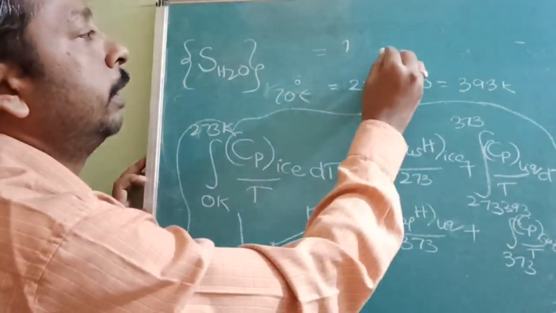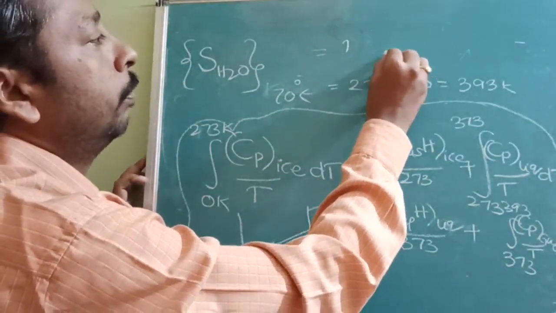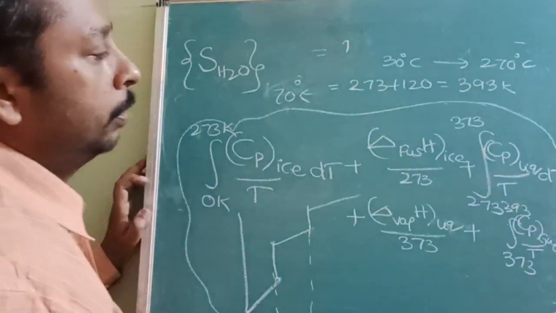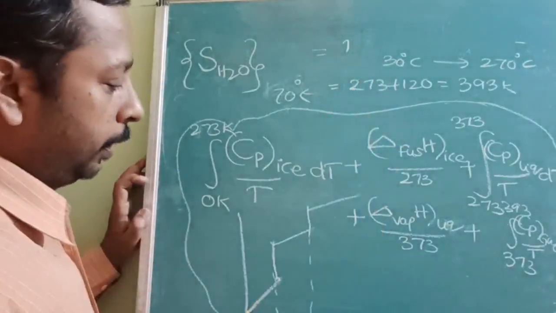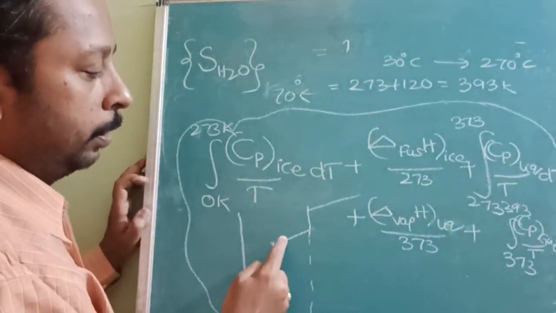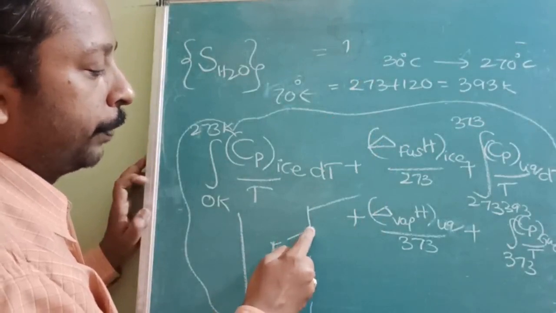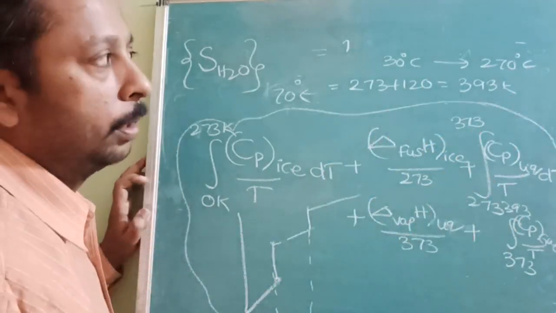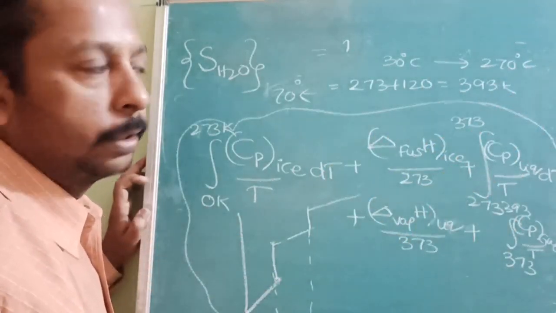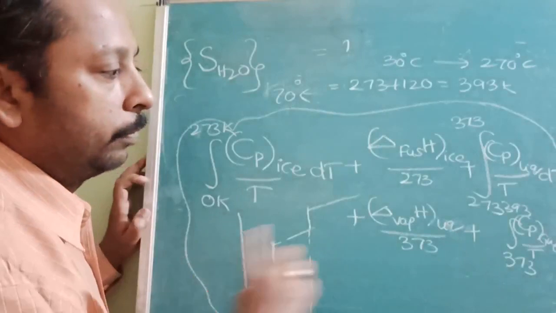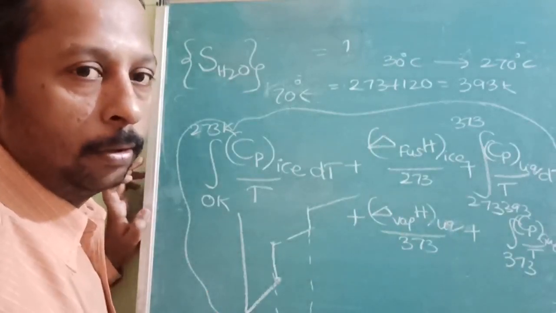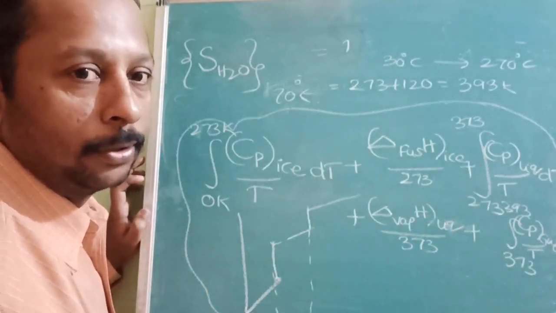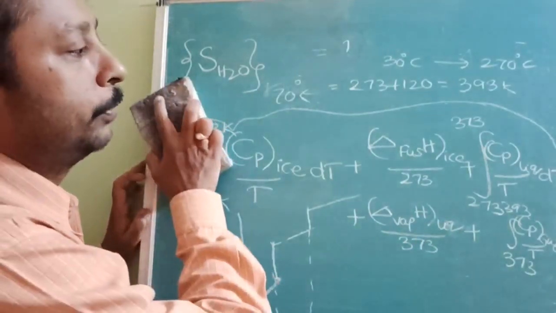Sometimes they may ask you what is the entropy change from 30 degrees Celsius to 270 degrees Celsius. So where will you start? At 30 degrees Celsius it is liquid, so from here you will start: from 30 to 100 degrees, then at 100 this one, and from 100 further to 270 degrees Celsius. Like that you have to calculate. You should be able to select a part of the formula. Will you be able to select? Are you sure? Because I am going to give you numericals also in the same session.